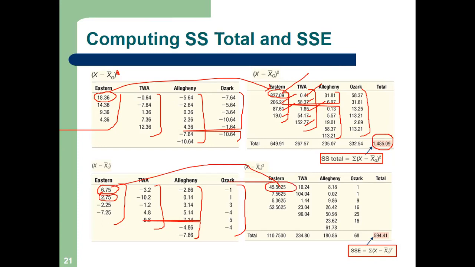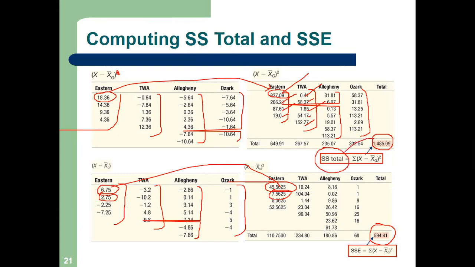What is the square of 6.75? 45.5625. So you have to square all of this. Then you have to take the sum of all these 22 squares. If you take the sum of these 22 squares, it is 594.41. Okay, so we have got SS total.